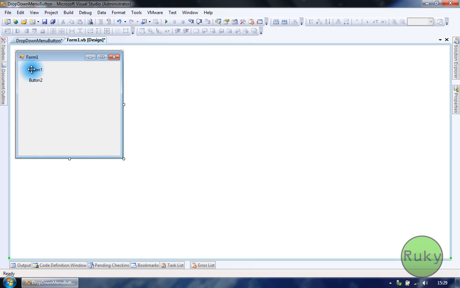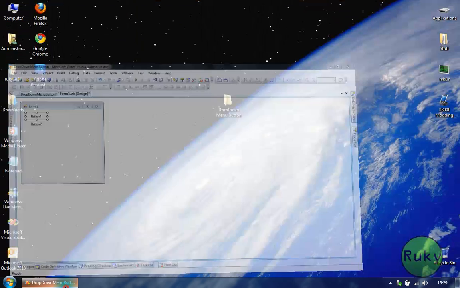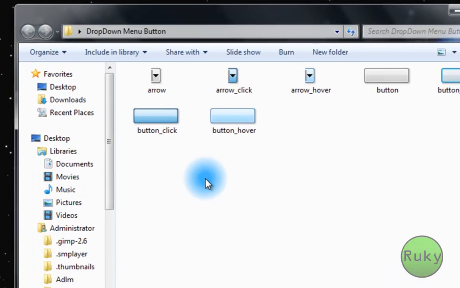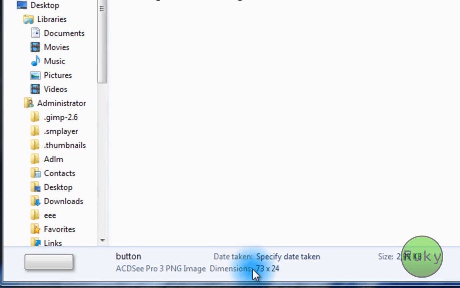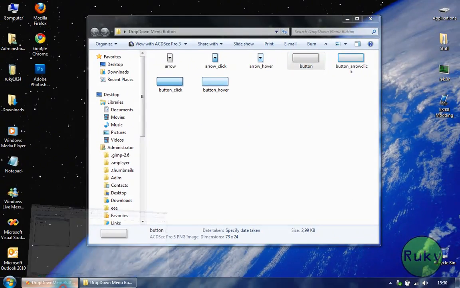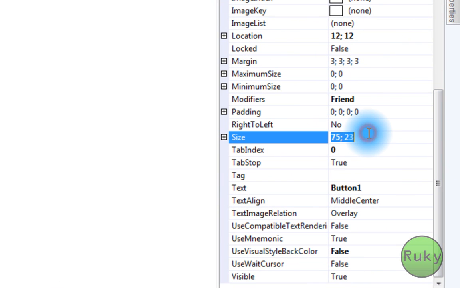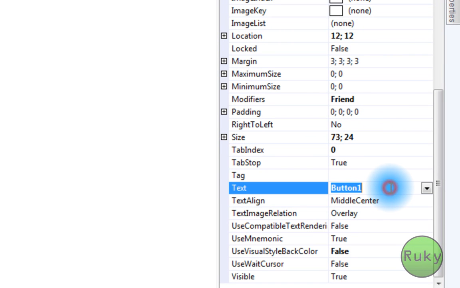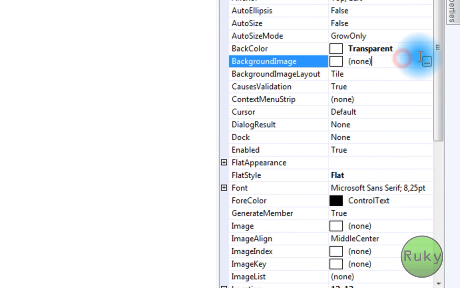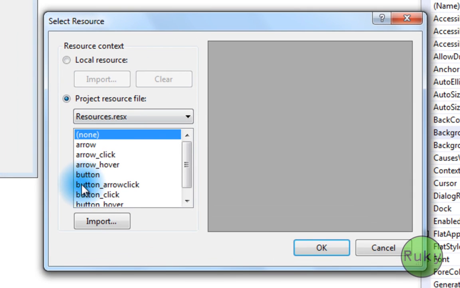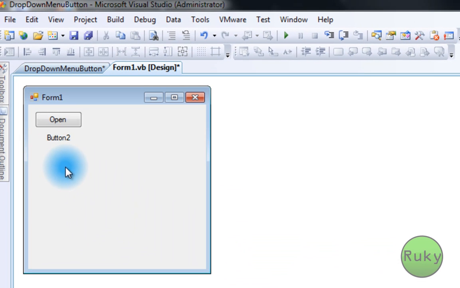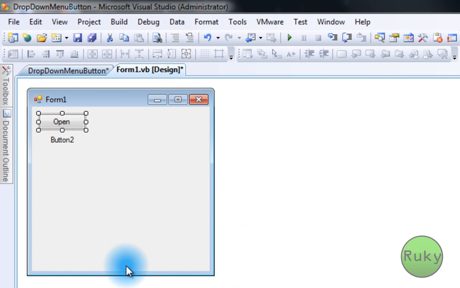Okay, let's do the bottom one first. First we need to check the size of our image. It's 73 by 24. So we're gonna put the bottom one size to 73 by 24. In this tutorial I'll be making open button. Now click on background image and select button. Click on OK. Now we have our button here.